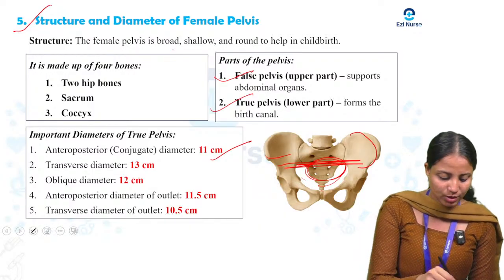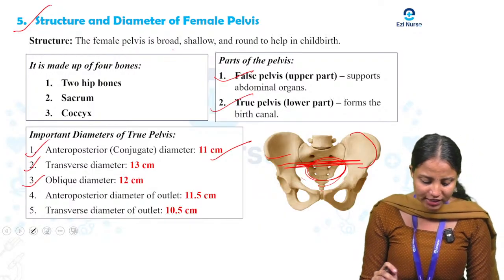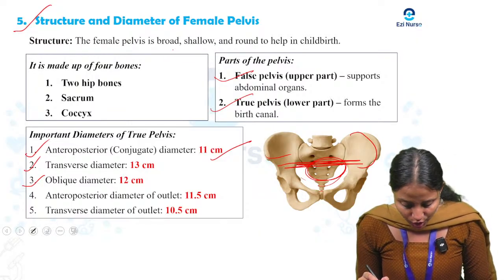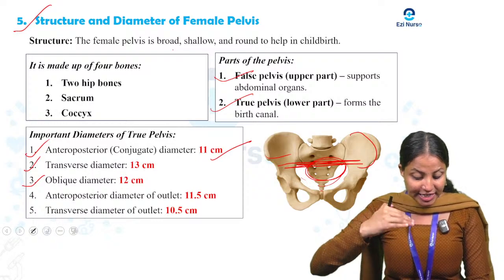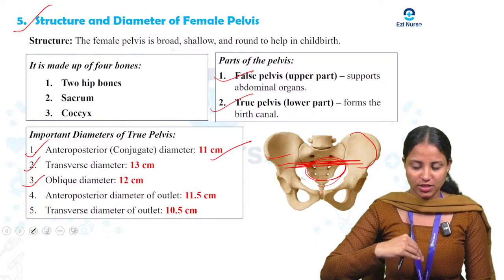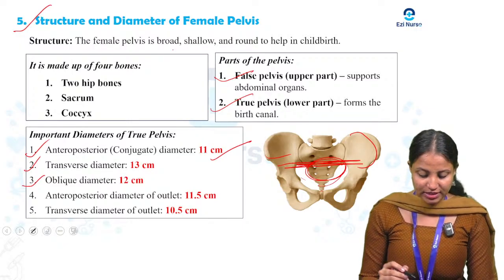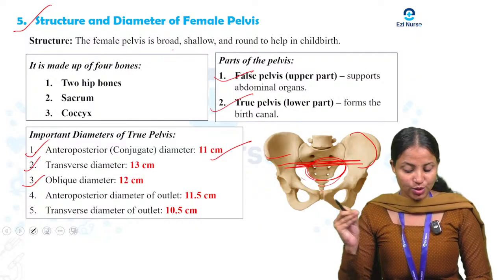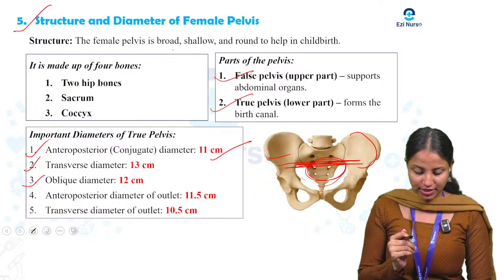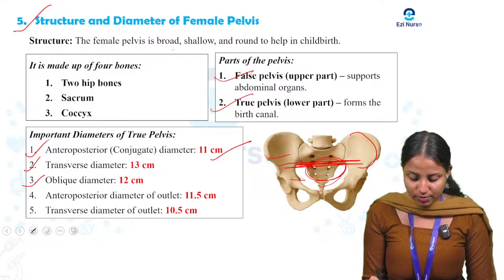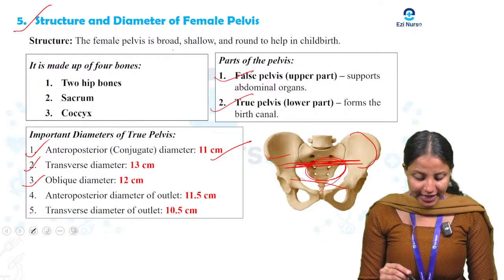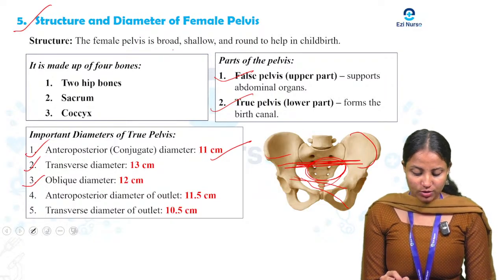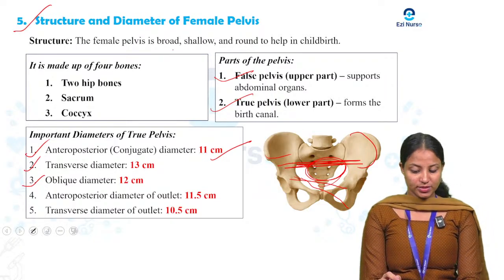Next one is the oblique diameter. The oblique diameter is 12 centimeter. It is the distance between the sacroiliac joint on one side and the iliopectineal eminence on the opposite side. It goes diagonally, a diagonal cross across the pelvic inlet. So that will be 12 centimeter.